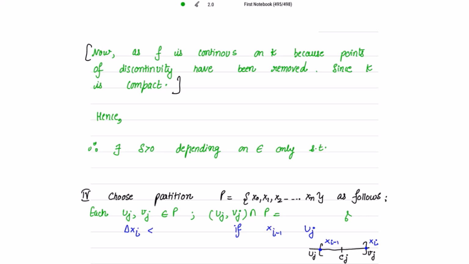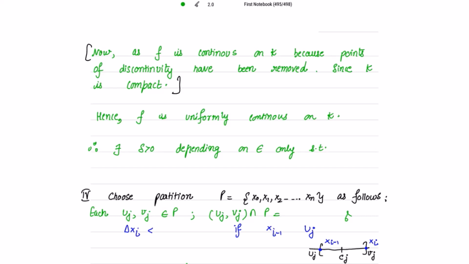And since K is compact and f is continuous on K, hence f is uniformly continuous. This is a result. So f is uniformly continuous on this K. So therefore, now let us write the definition of uniform continuity.